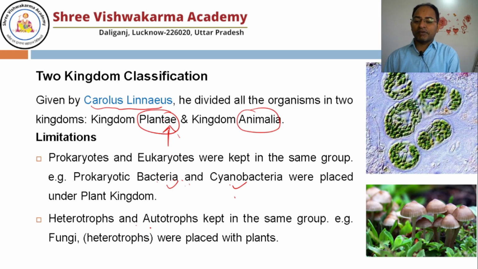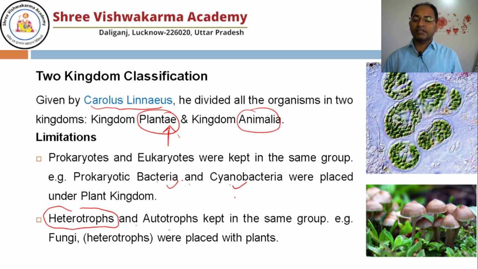If you talk about heterotroph and autotroph: heterotroph means very simple, the organisms which are dependent for their food on other animals or on other plants. Take our example, we are taking food from plants or from animals. Autotroph means the organism which can produce its food by itself, like plants do photosynthesis. So they can prepare their own food. They are not dependent on any other plant or animal to eat. So all photosynthetic organisms are autotrophs.